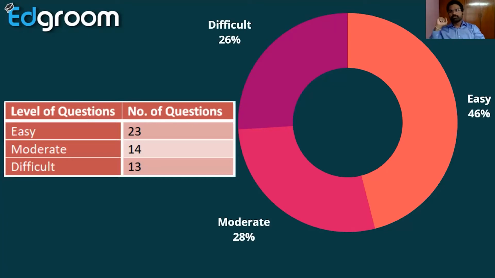Every student, even an average student, can answer those questions. Even though the paper is very tough, 23 easy questions are there.